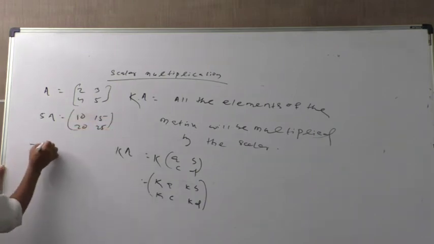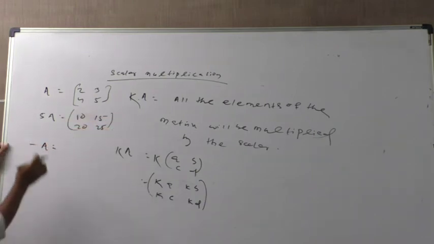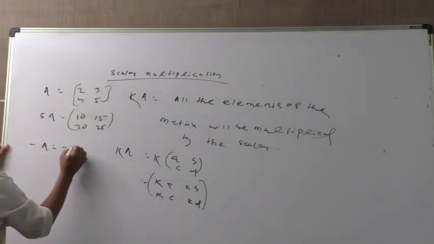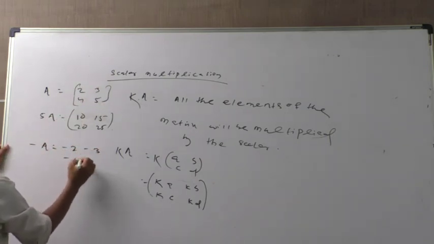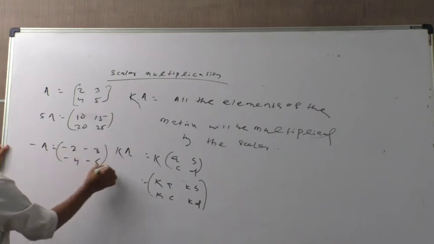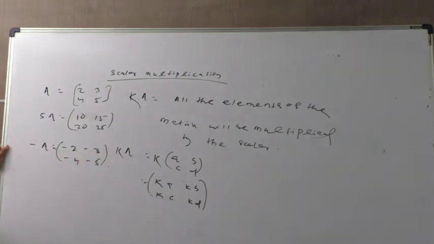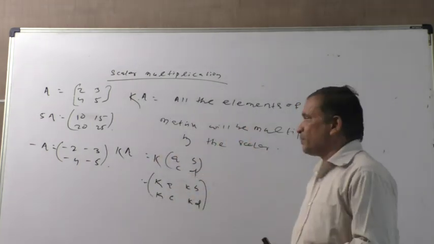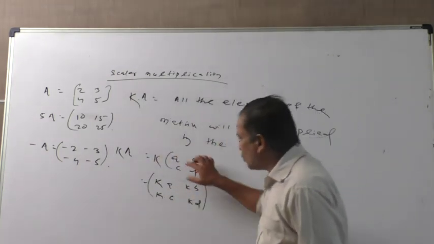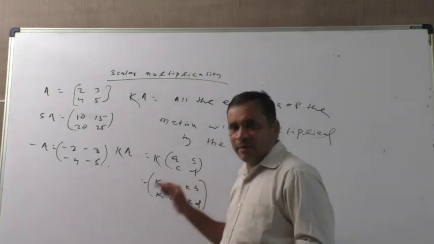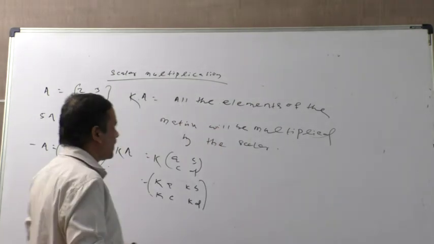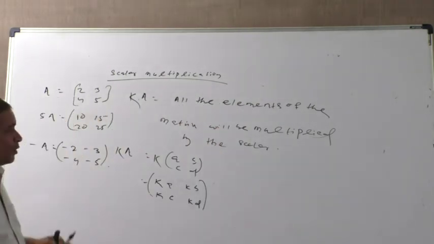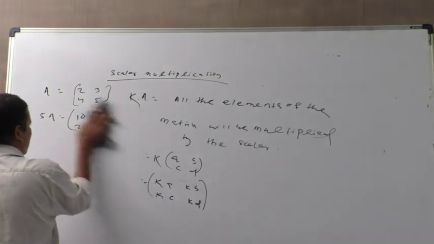If you multiply by minus 1, that is the negative of the matrix, then minus 1 multiplies to give minus 2, minus 3, minus 4, minus 5. So this is the negative of the matrix. When a scalar is multiplied to a matrix, that scalar multiplies all the individual elements inside the matrix. That is called scalar multiplication of the matrix.